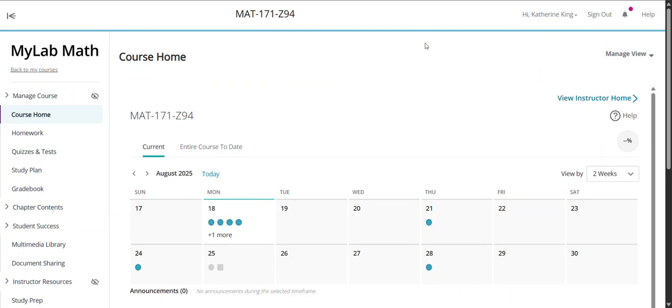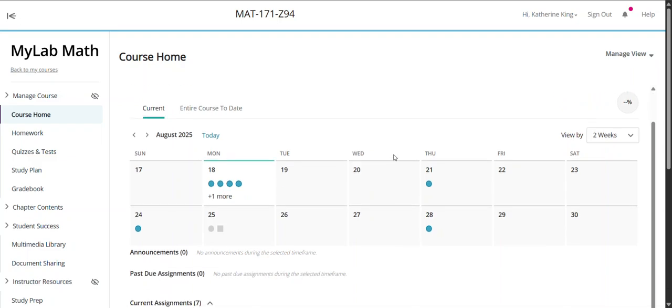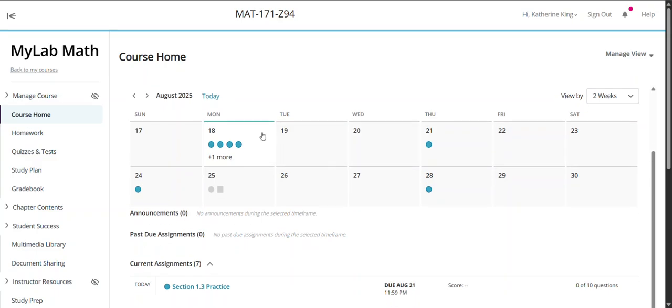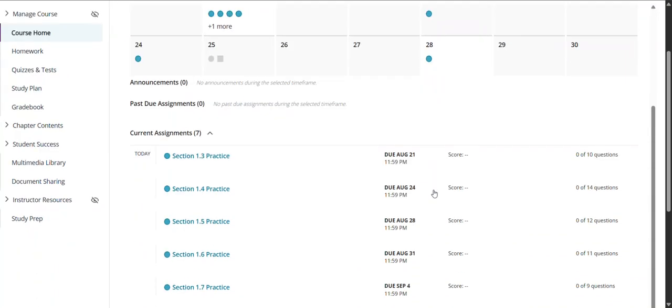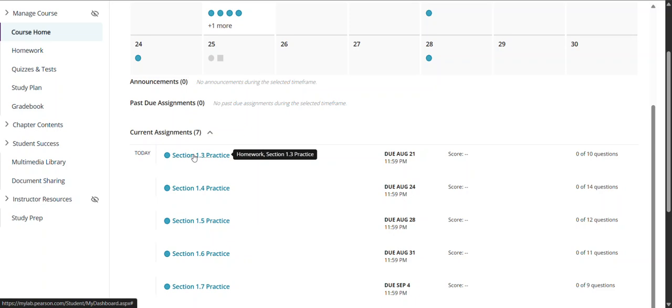All right, so if you're doing it from the student view, this is what you would be pulling up each time. If you look at this calendar, you can see today on the 18th, a bunch of assignments are starting, and then one is ending on the 21st, one is ending on the 24th, one is ending on the 28th. And here's all these assignments. So the first week, do Thursday, do Sunday, do Thursday, do Sunday. So we're following that pattern that I explained when we went over the schedule.